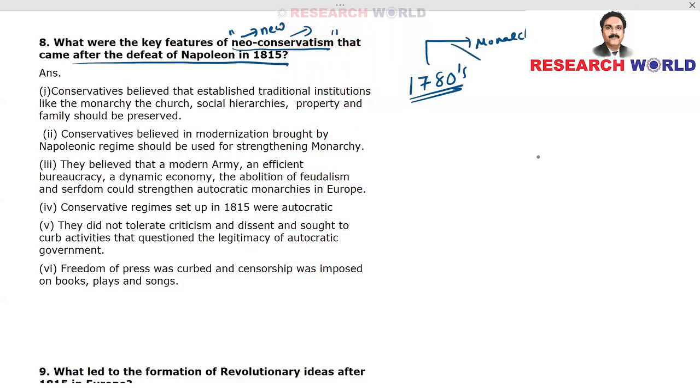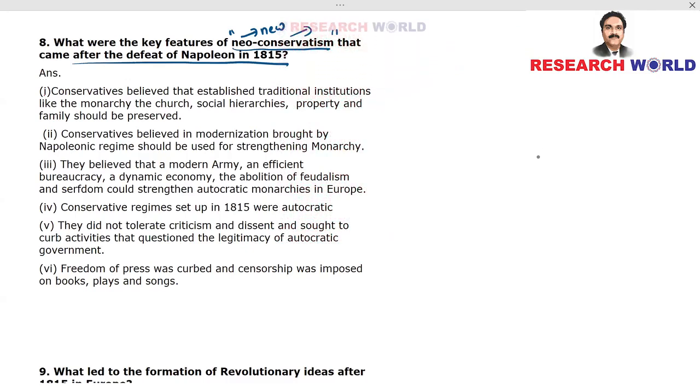Then we have got duchies, dukes, etc. So there was a conservative system, centralized power, no democracy at all. That was later changed through the French Revolution. And after the French Revolution, Napoleon came to power. Finally, Napoleon was defeated in 1815, and again conservatives came back to power through the Treaty of Vienna.